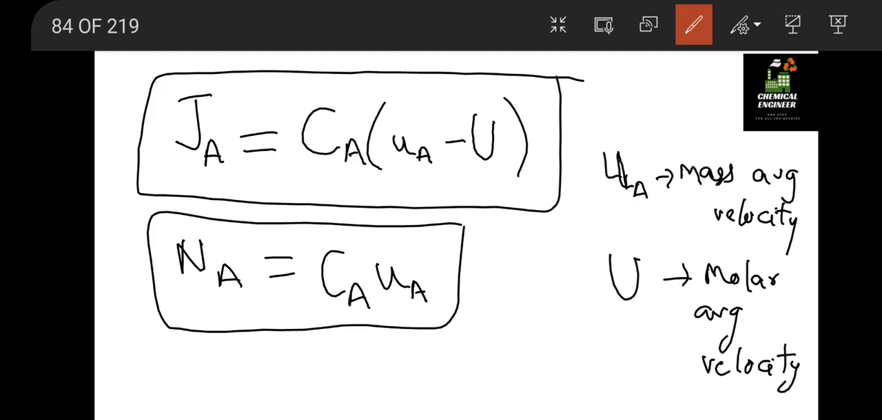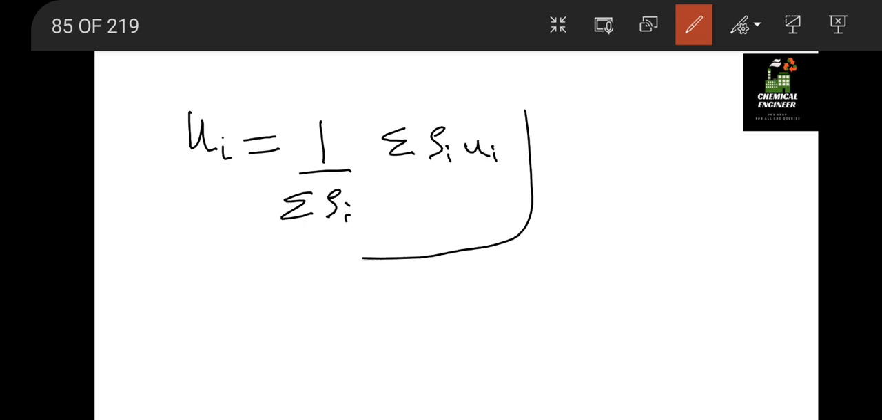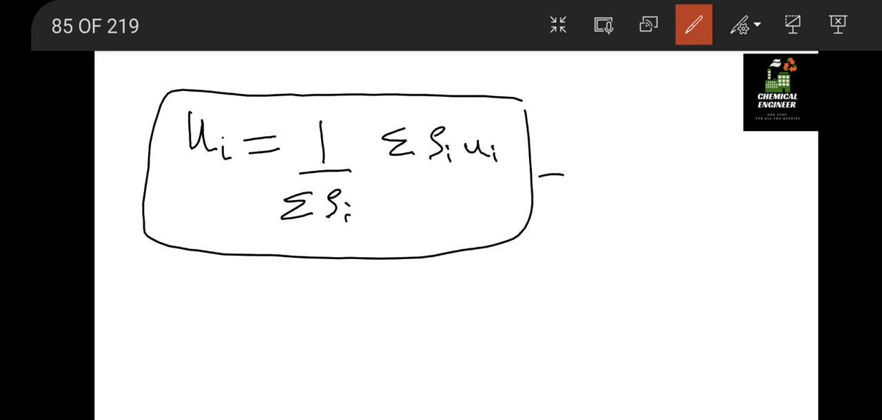Okay, then we have to remember one more formula for the mass average velocity. Suppose u_i is the mass average velocity of the ith component. It is given as sigma rho_i u_i divided by sigma rho_i. Okay, this is the mass average velocity.